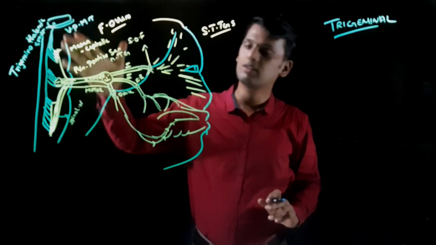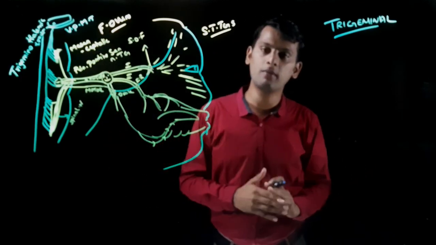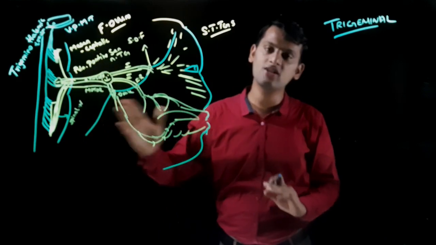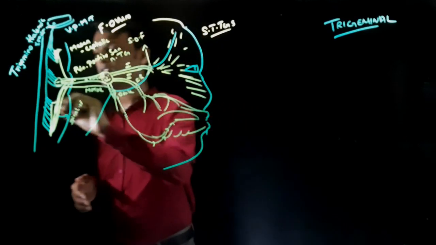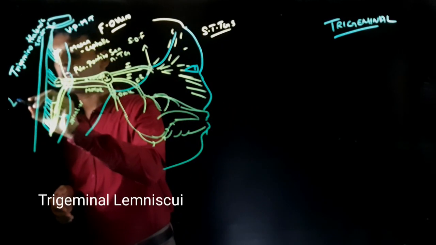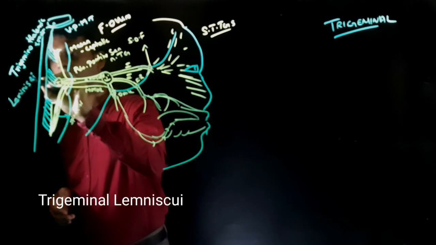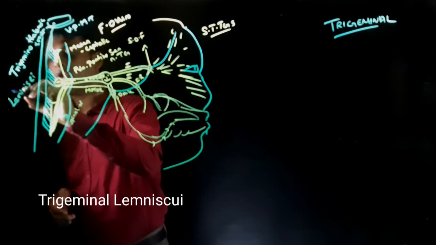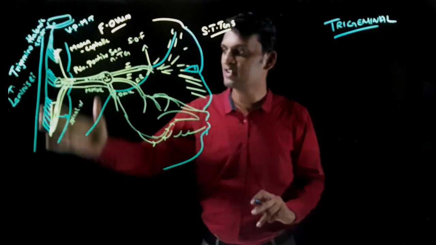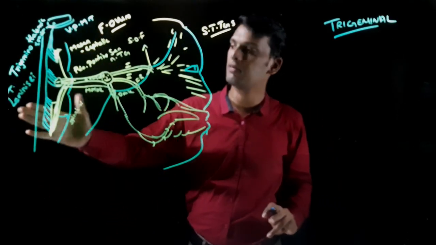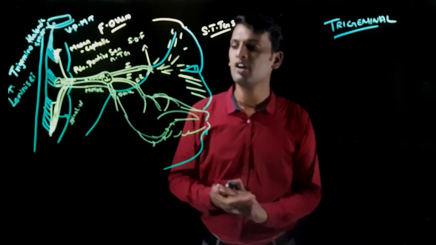Okay, so this tract that collects all the three nucleus fibers and ends in your thalamus region is called the trigeminothalamic tract, and it's also called the trigeminal lemniscus. So this tract has two names: trigeminal lemniscus and trigeminothalamic tract. Okay, so this is the system.